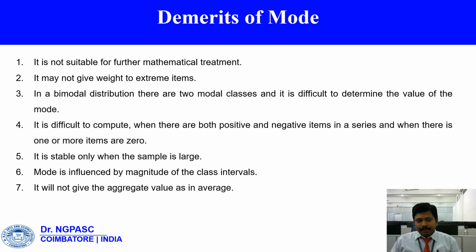It is stable only when the sample is large. Mode is influenced by the magnitude of the class intervals. It will not give the aggregate value as in average. These are the demerits of mode, and there are 7 demerits of mode.